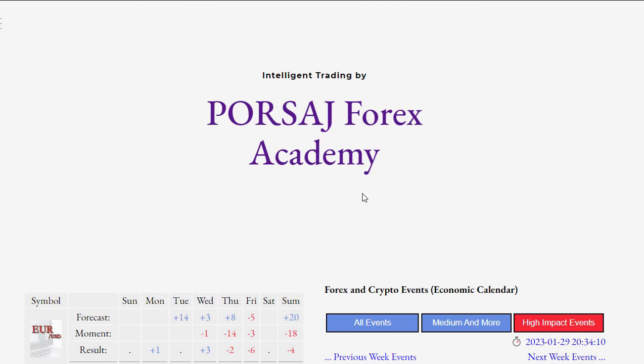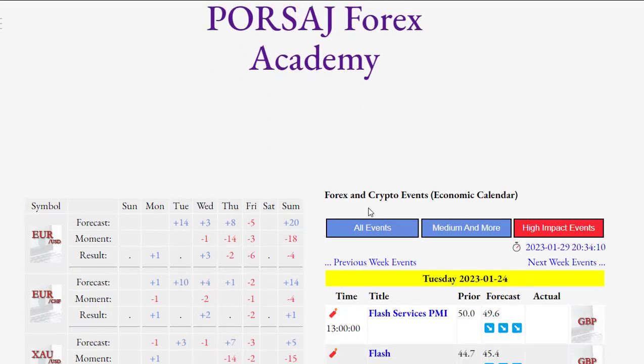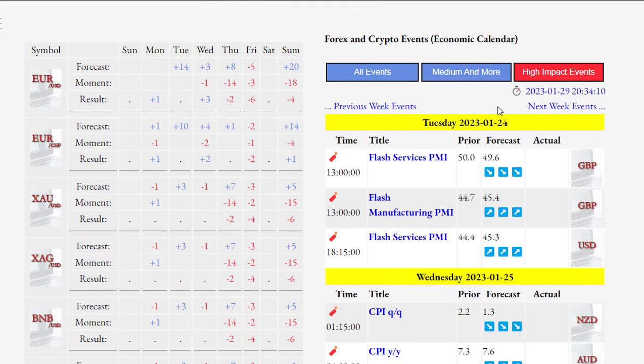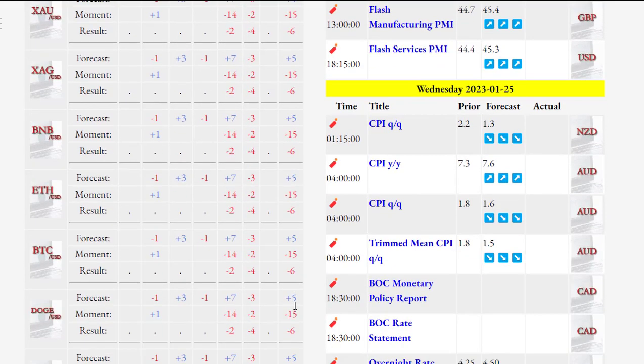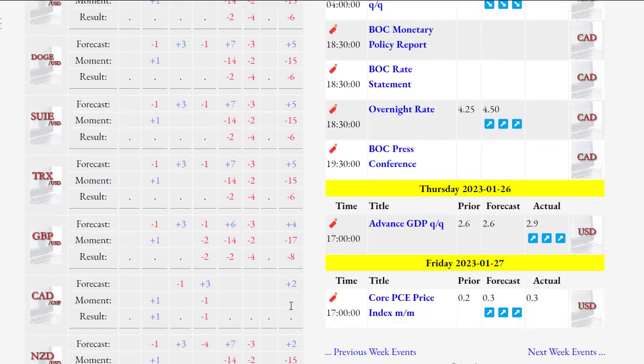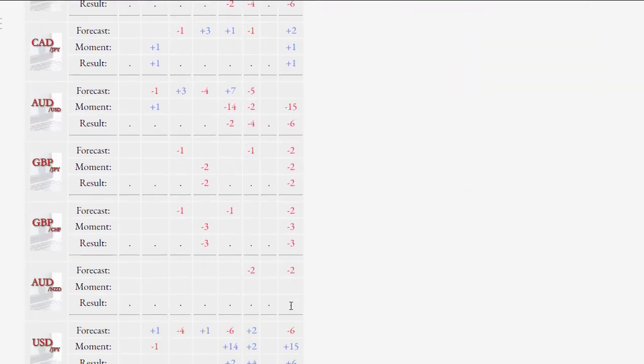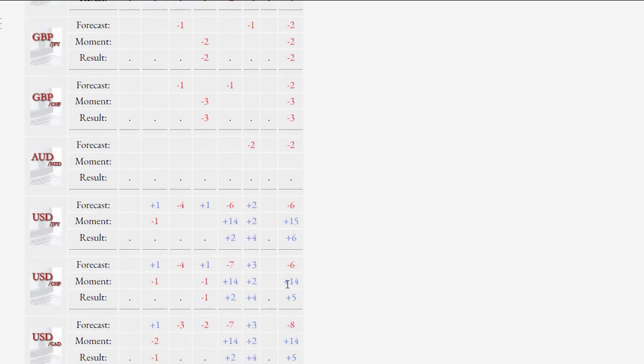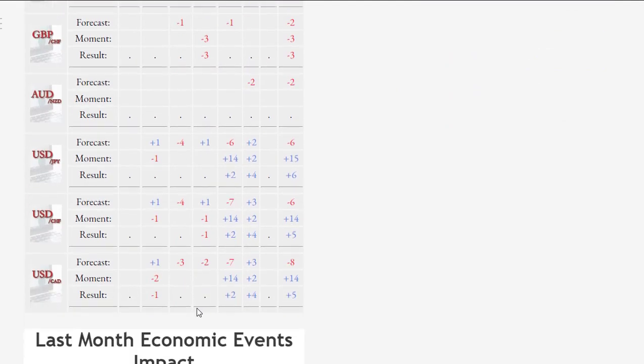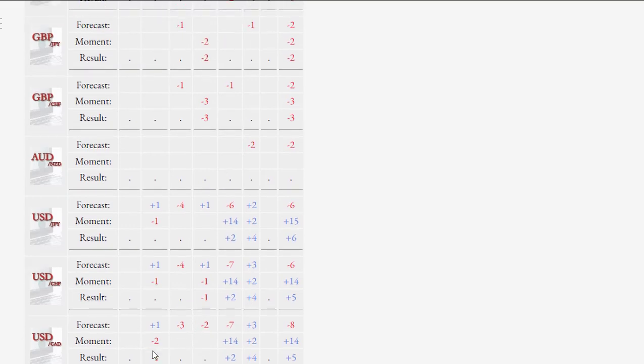We will start the Forex analysis for the next week by looking at the last week. Again, last week, many parameters related to economic news that were determined in the previous period were reviewed and changed. As a result, what we had on the economic calendar last week changed during the week. For this reason, I invite you to visit the Porsaj Forex Academy site during the week and not miss the economic calendar changes, because the numbers and parameters in the economic calendar are a very important and good guide for a trader.